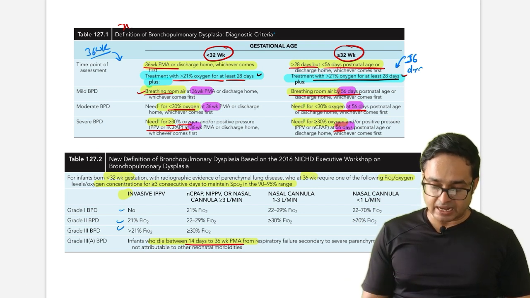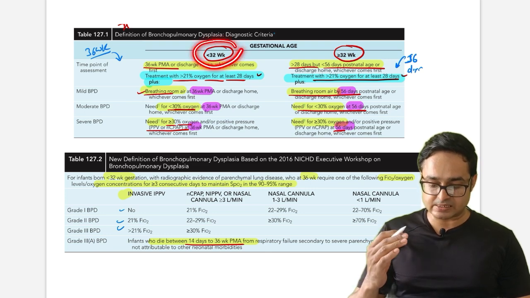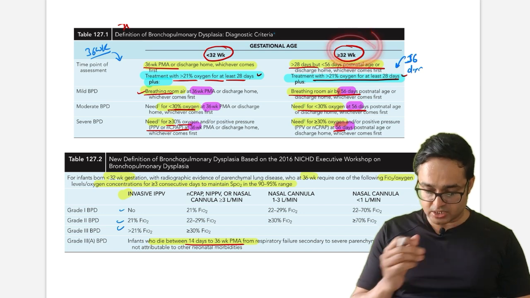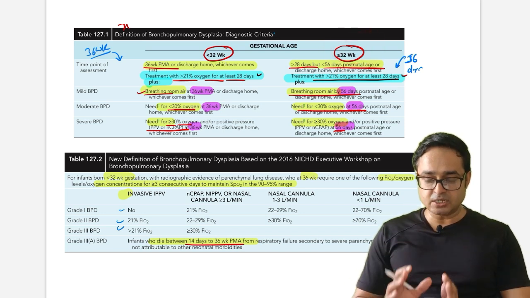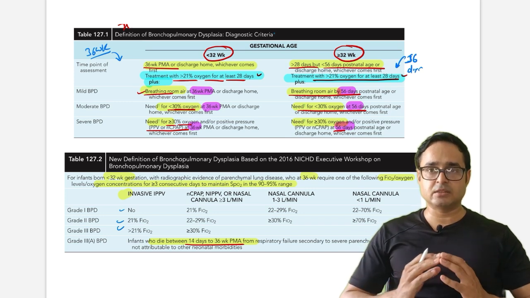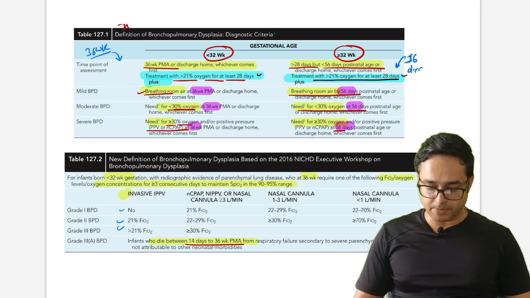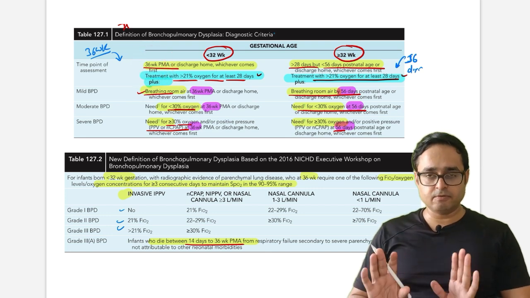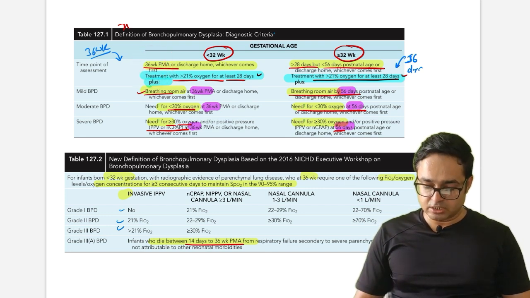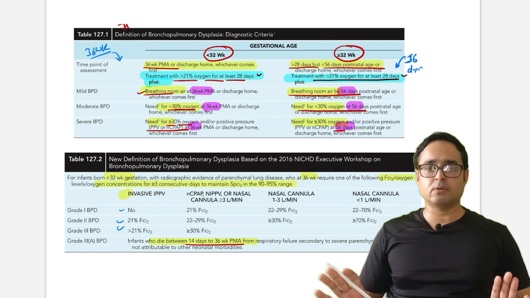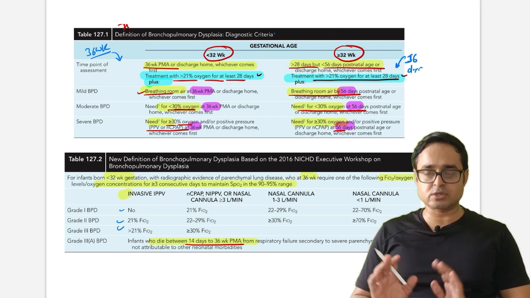Okay, it has been classified according to gestational age: if gestational age is less than 32 weeks or more than 32 weeks. Just remember the examination time of the patient. If the baby is less than 32 weeks, we will examine this patient at 36 weeks post menstrual age, after 1 month. If the patient is more than 32 weeks, we will see this patient at 56 days postnatal age.